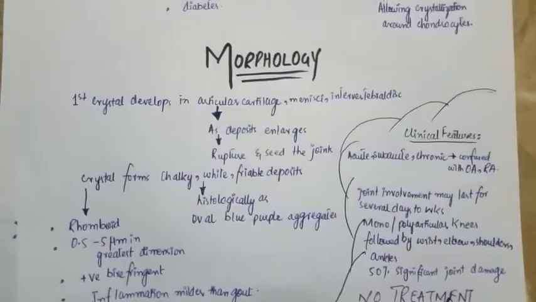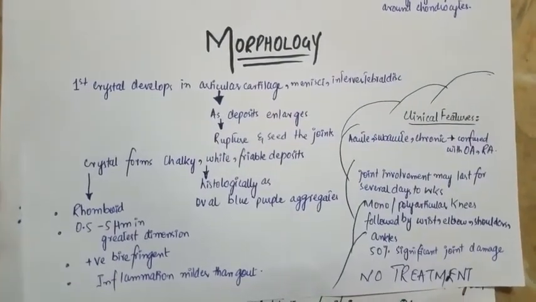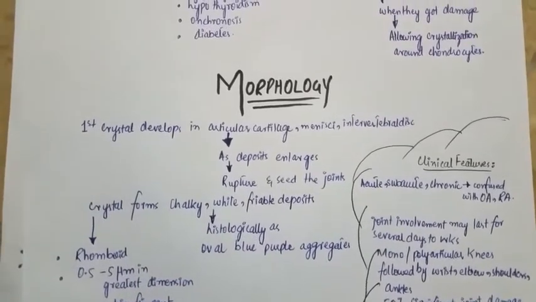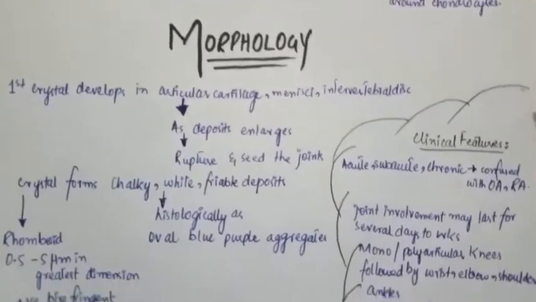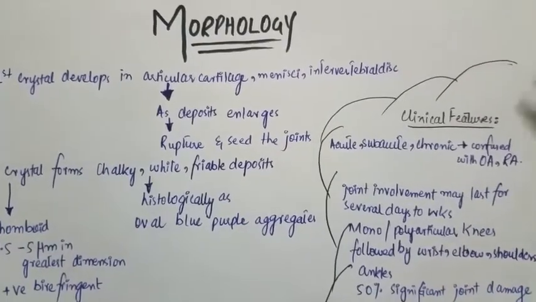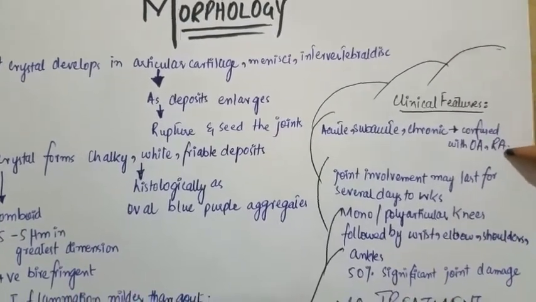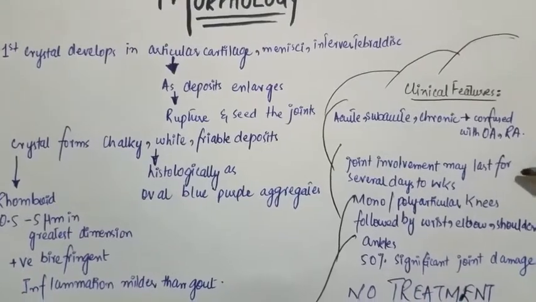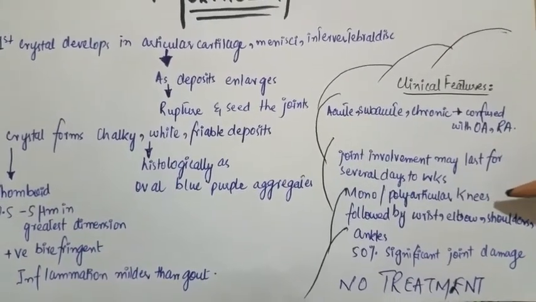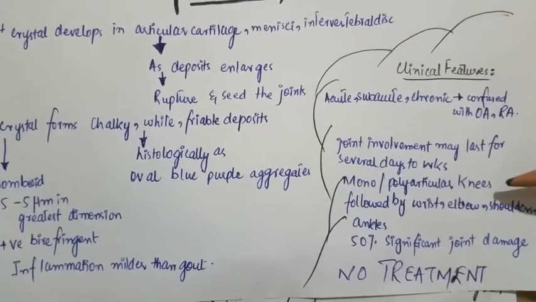But regarding inflammation, what is the main point? Inflammation is milder than in gout, where there is severe inflammation. Clinical features include acute, subacute, and chronic conditions, and it may be confused with osteoarthritis or rheumatoid arthritis. Joint involvement may last for several days to weeks. It may be polyarticular or monoarticular.